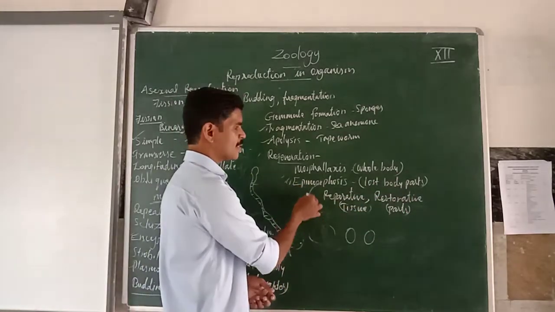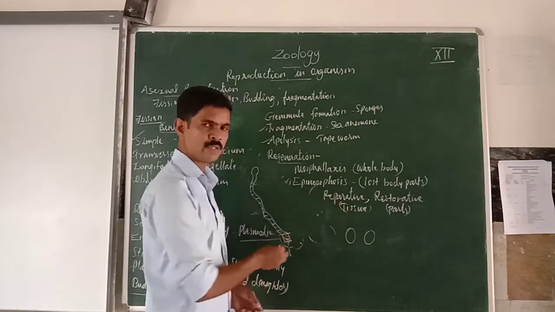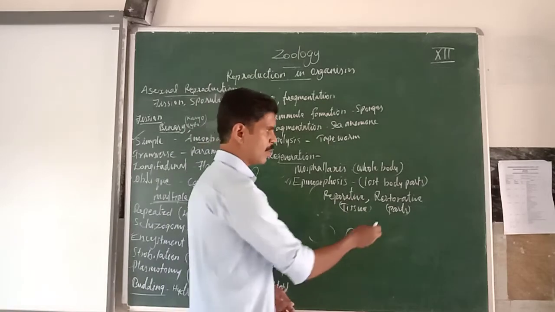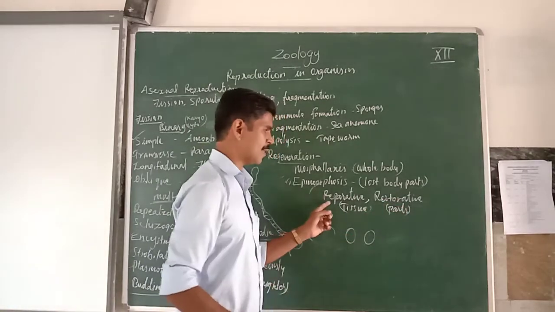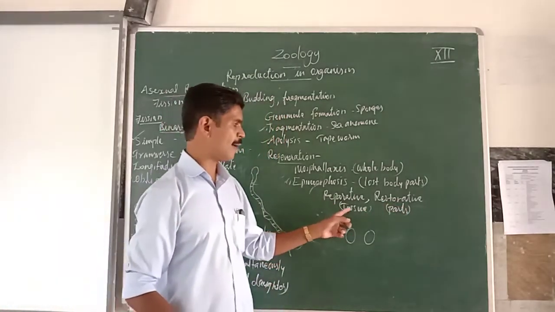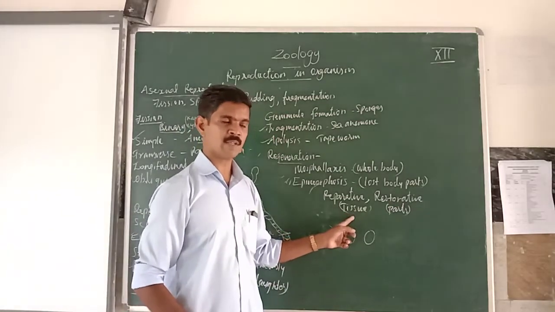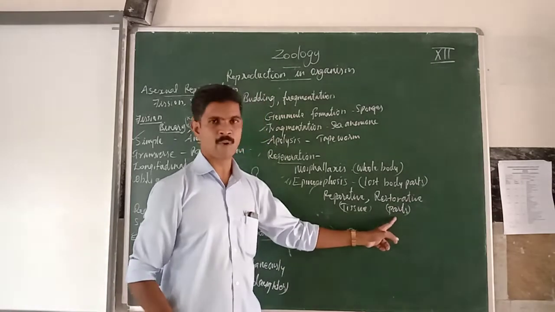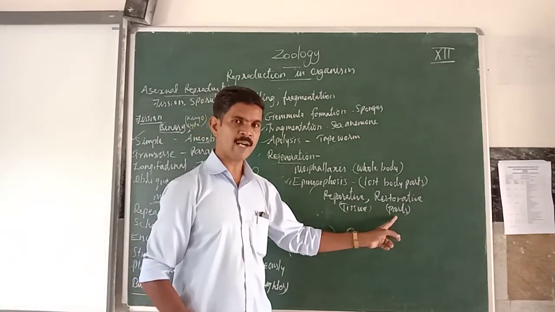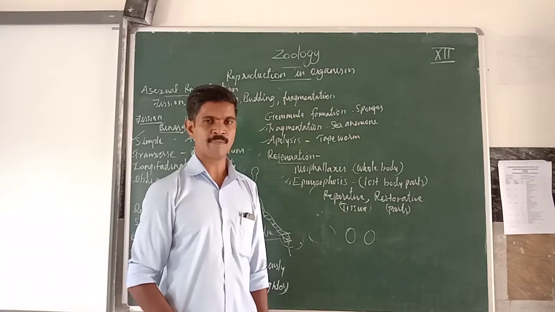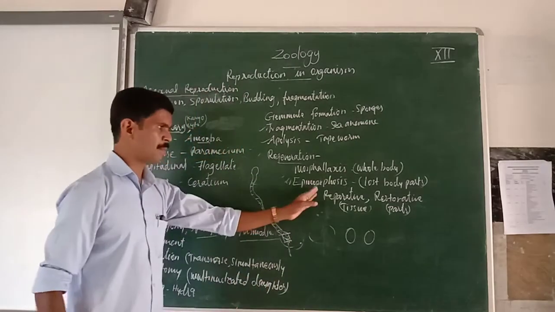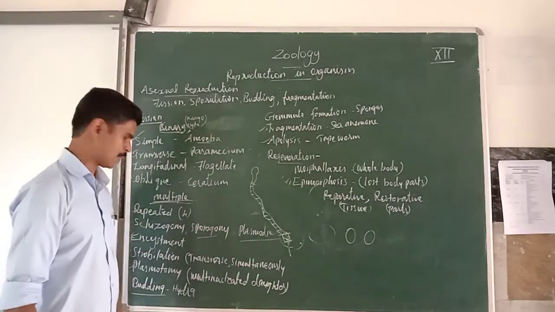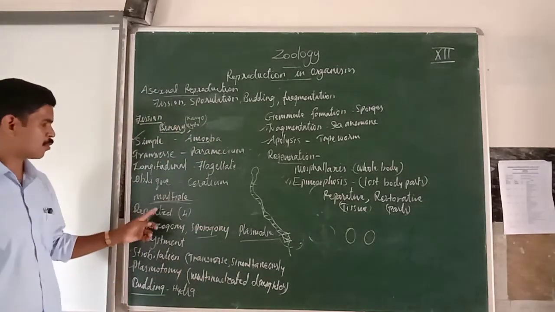Then this epimorphosis is again classified into two types. One is called reparative epimorphosis and the second is called restorative epimorphosis. In reparative epimorphosis, only the damaged or injured tissues develop. In restorative epimorphosis, the lost body parts are developed. Understand? So my dear students, this epimorphosis is a 3-mark question. The remaining questions are all important 2-mark questions. Once again, I will repeat all these 2-mark questions.